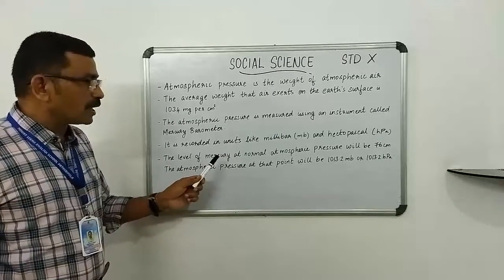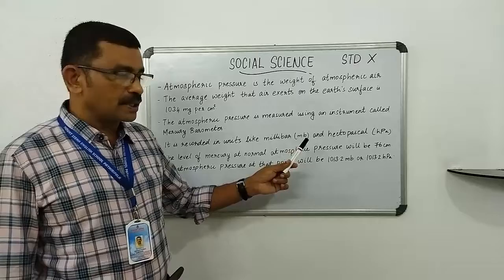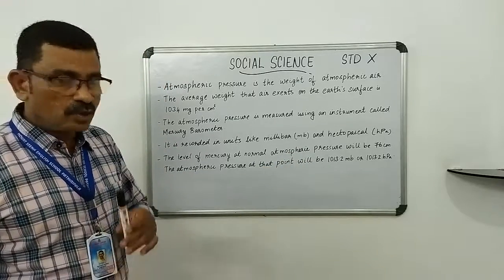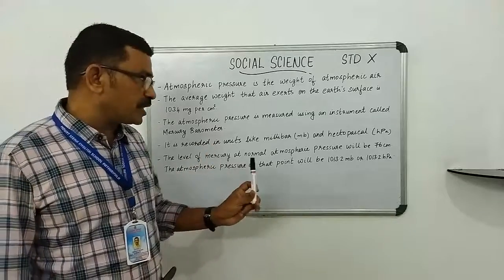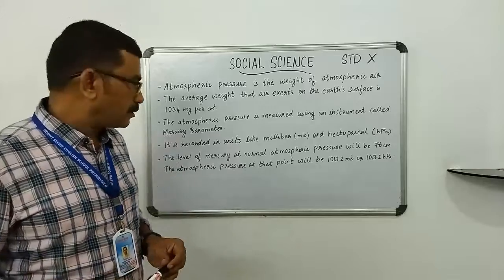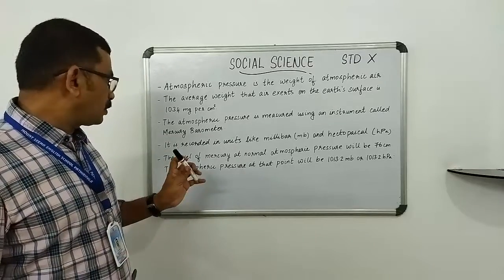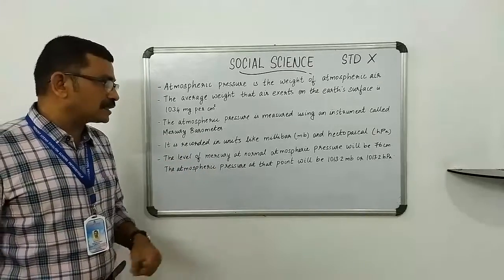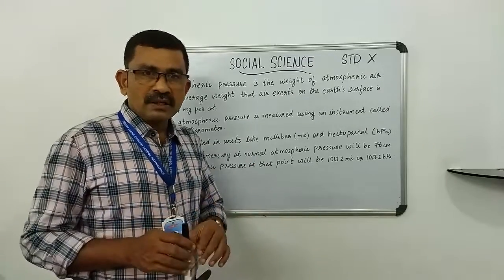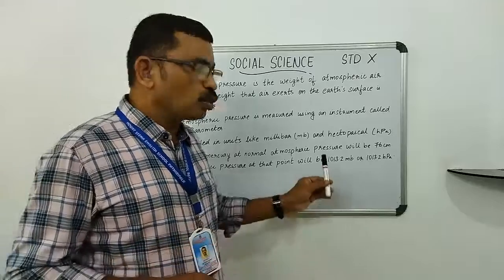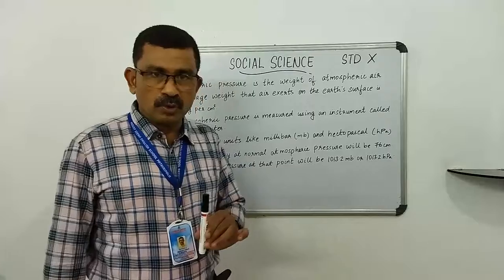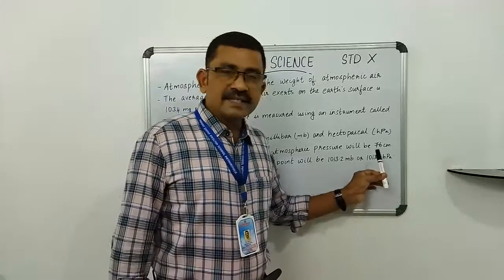The level of mercury at the normal atmospheric pressure will be 76 centimeter. So the atmospheric pressure at that point will be 1013.25 millibar or 1013.25 hectopascal, that is HPA.